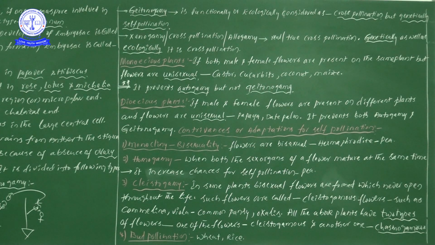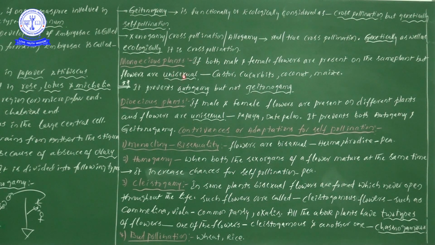Now only we saw a few minutes back, if male and female flowers are present on different plants, then definitely the plants will be different and the flowers also will be different. So here the plants are different and the flowers are unisexual. These flowers must be in a unisexual condition. This particular point you don't forget.